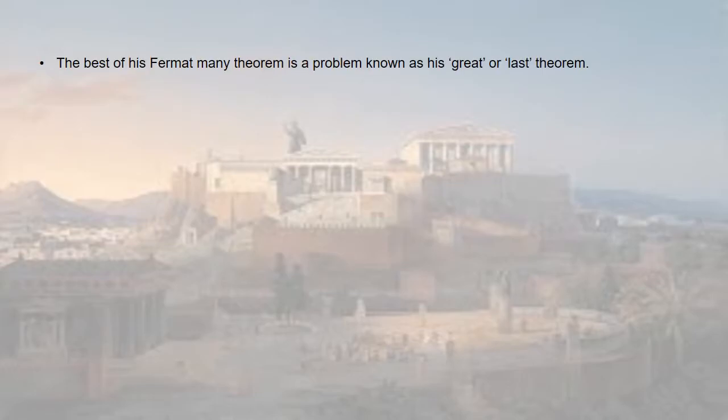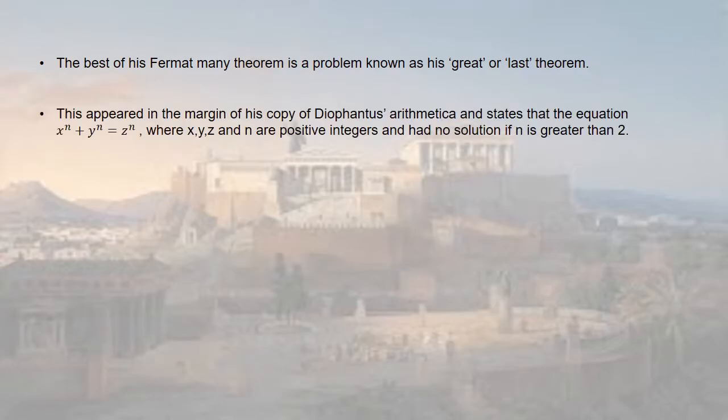The best known of his theorems is a problem known as his great or last theorem. This appears in the margin of his copy of the Arithmetica and states that the equation x to the power of n plus y to the power of n is equal to z to the power of n, where x, y, z, and n are positive integers, has no solution if n is greater than 2.